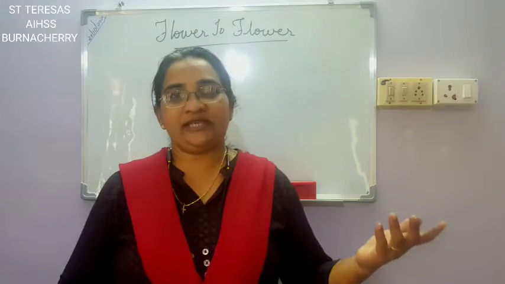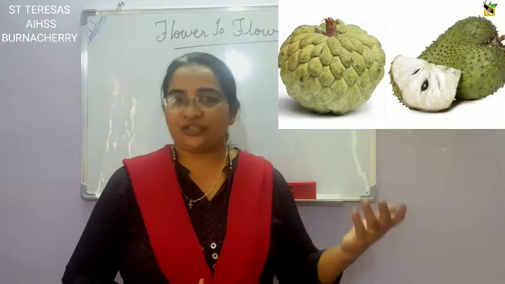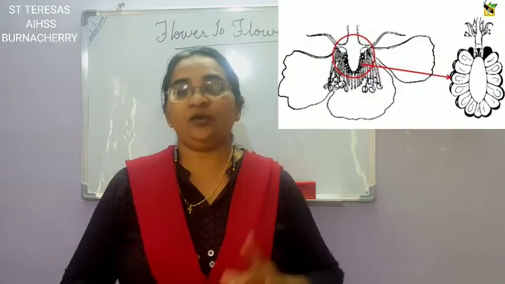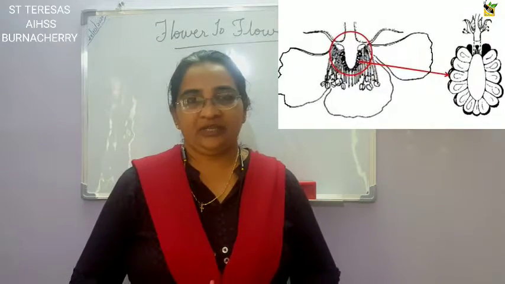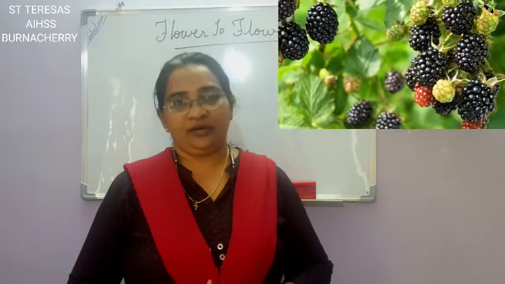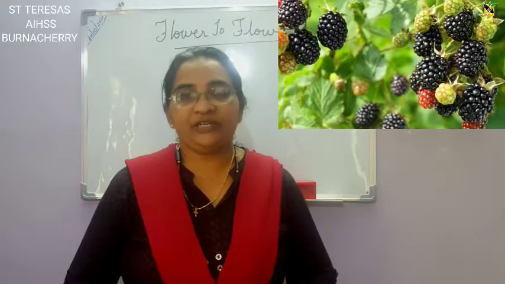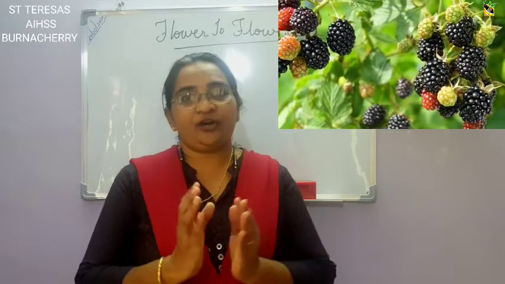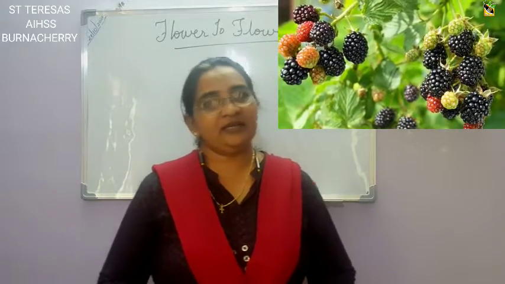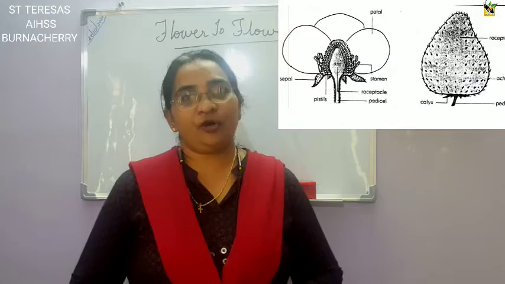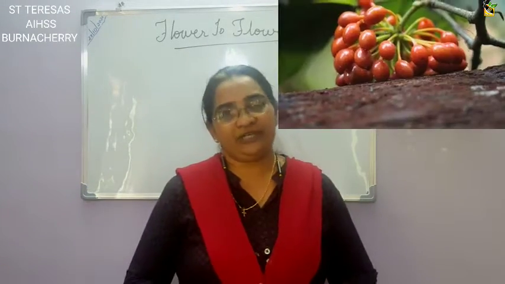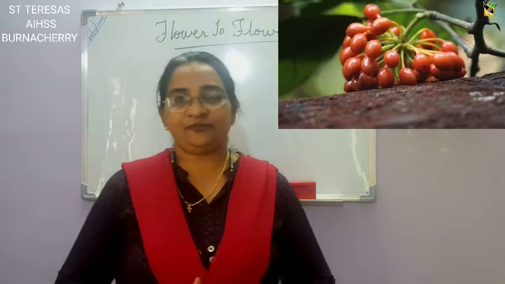What is an aggregate fruit? We have seen fruits like custard apple, strawberry, etc. Those flowers have more than one ovary in them. So each single flower has more than one ovary, and when the ovaries turn into fruits, they are all together, close together. That is called an aggregate fruit. So a fruit formed from a flower which contains more than one ovary is called an aggregate fruit.